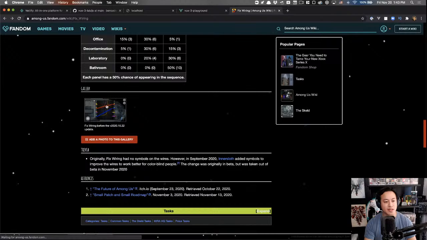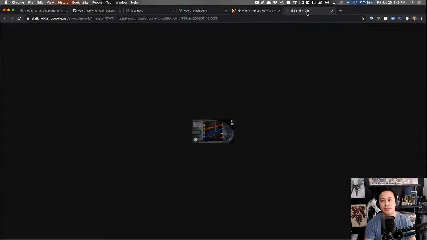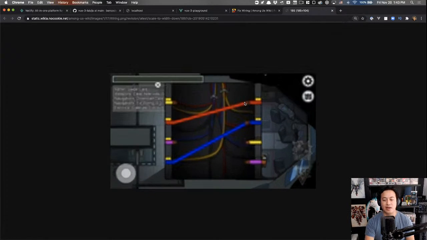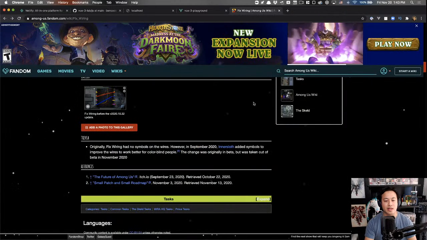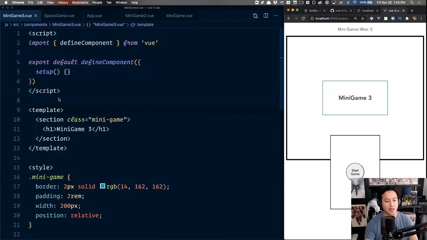I thought they had an image of it. Open image in new tab. Oh, that's so small. The idea here is you have a bunch of set colors on the right hand side. Users then have to click on the appropriate wire and drag it over to the corresponding one. So we'll see how far we can get on the interaction piece, but at least we know the core pieces, right?